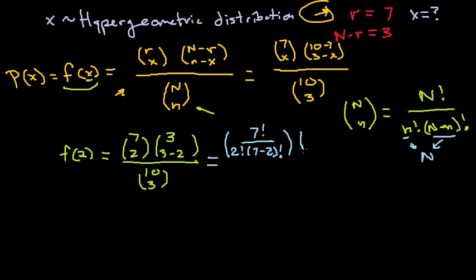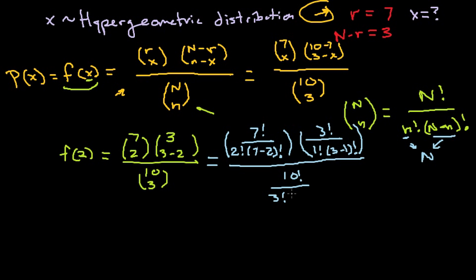The next one is going to be 3 factorial, and now I'm going to reduce this 3 minus 2 to 1, divided by 1 factorial times 3 minus 1, the quantity factorial. And then at the bottom we have 10 factorial divided by 3 factorial times 10 minus 3 factorial.